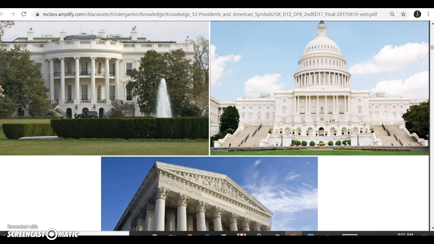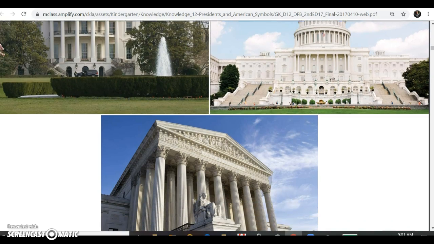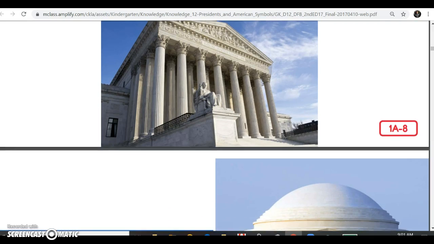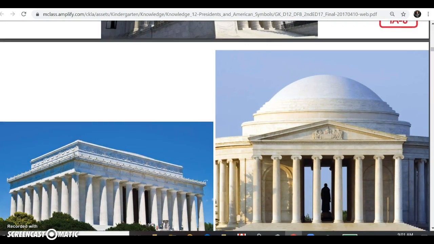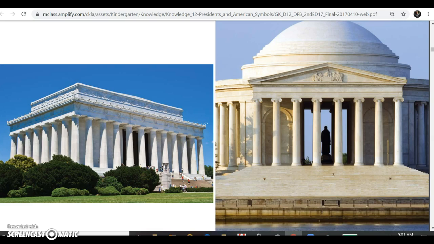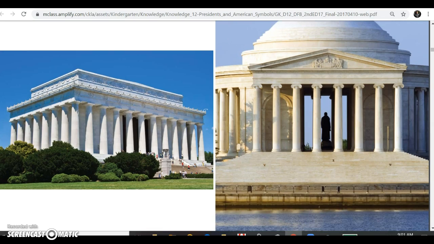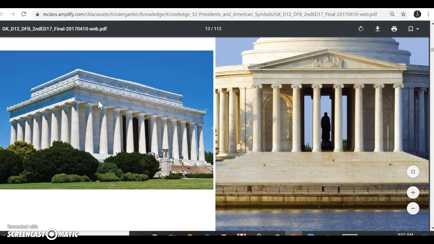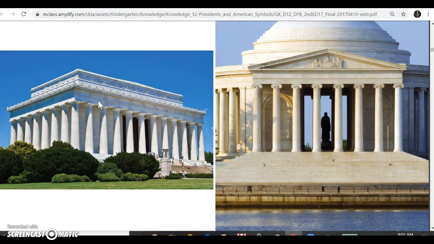Because so many of our past presidents have lived in Washington, D.C., it is also a place where people often build statues and other buildings to honor them. These statues and other buildings are called monuments. If you visited Washington, D.C., you would find many monuments to past presidents. One famous monument is called the Lincoln Memorial, which is right here. Another famous monument is the Jefferson Memorial, which is right here. These monuments are symbols to remind us how important these past presidents were in our nation's history.